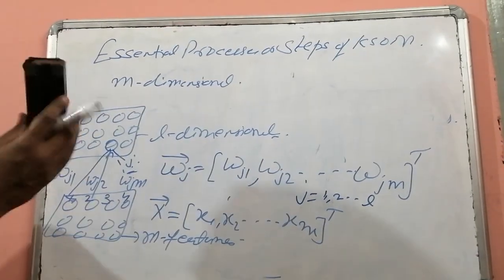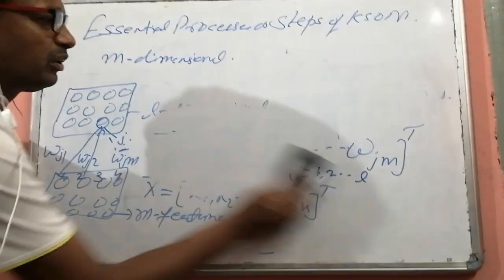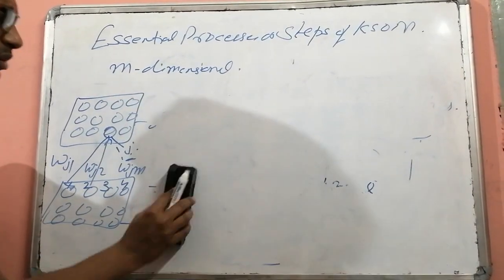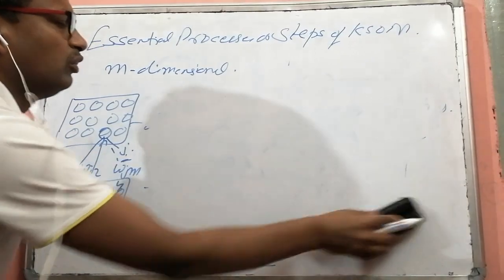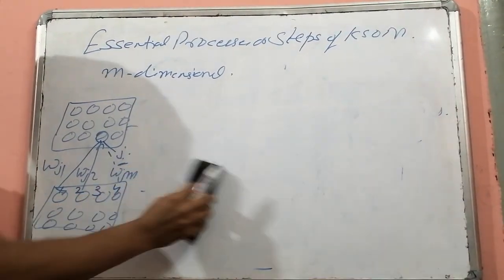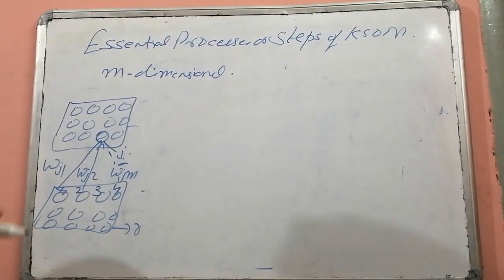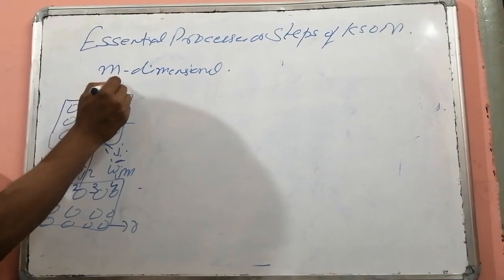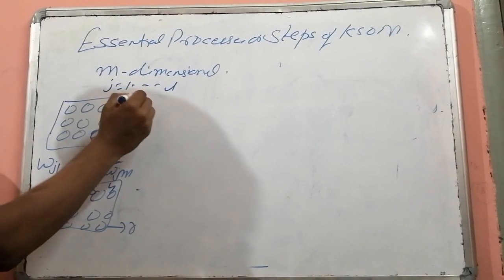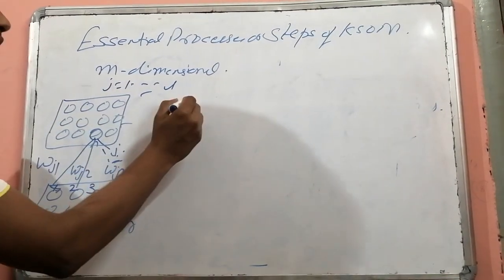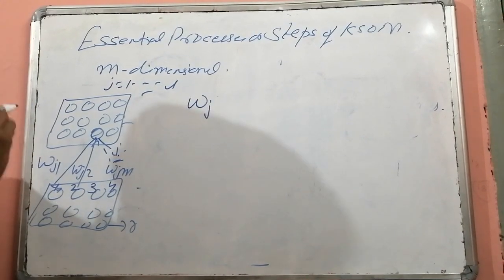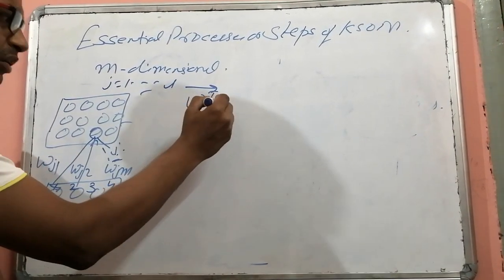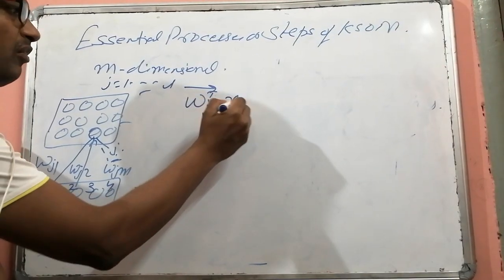Now comes the actual competition that is going to take place. We know about vector x, the input vector, and we know about the weight vector W of J. Now for each neuron, meaning for J equal to 1 to L, we have to compute W of J transpose dot product with x.